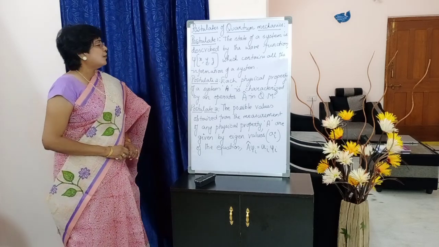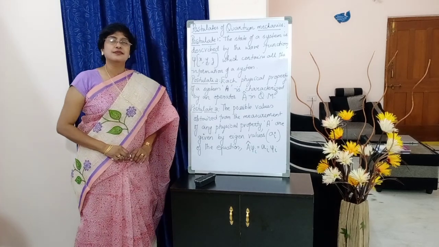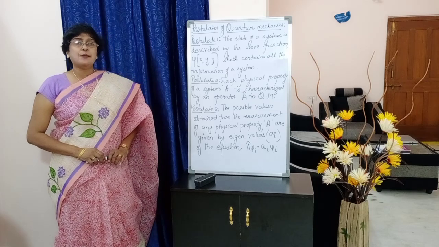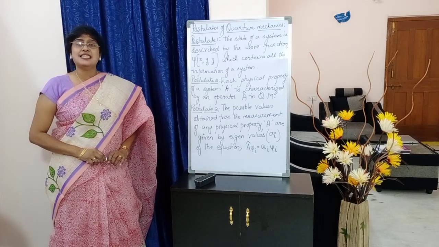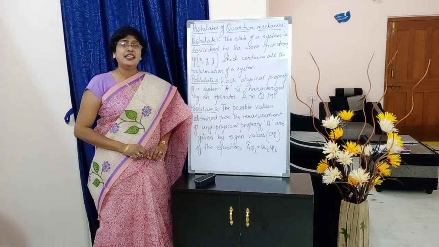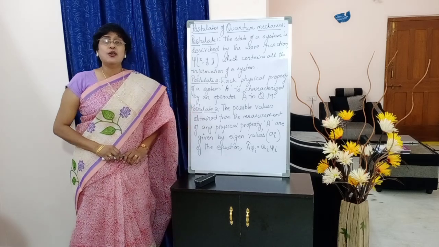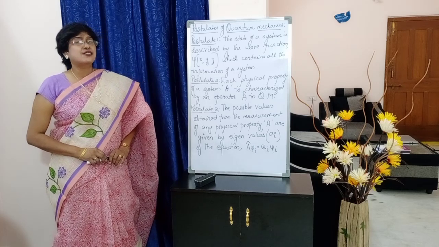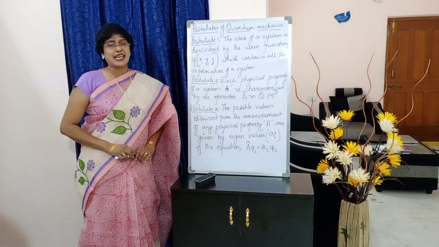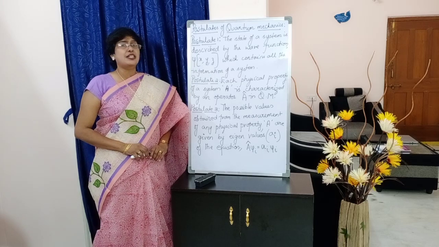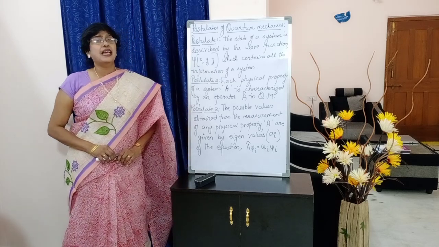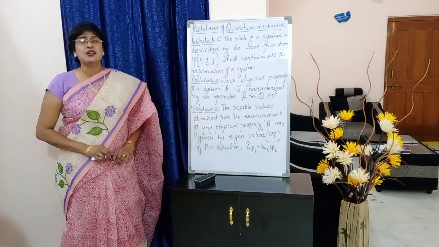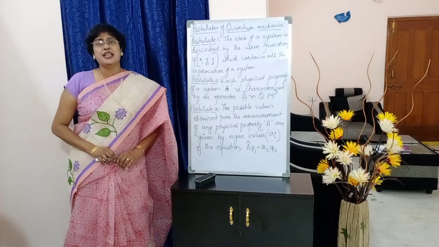Next, postulate number 2. Any physical property of the system represented by the letter A is characterized by an operator, which is generally denoted as A cap. Students, while learning the derivation of the Schrodinger wave equation, we came across a few operators like the Laplacian operator and the Hamiltonian operator. Do you remember?